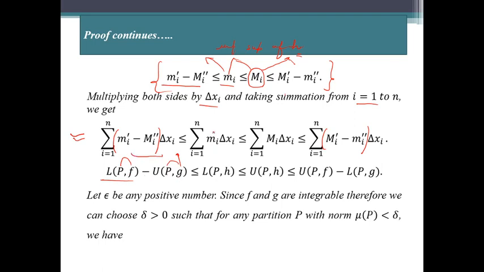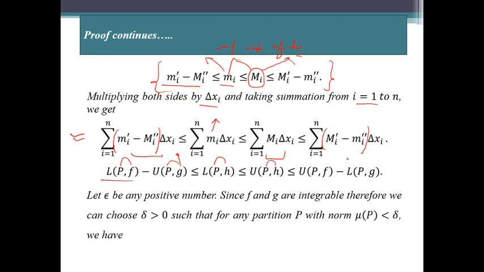This is the greatest lower bound of function h, so the summation of m_i del x_i will be the lower Darboux sum of function h. And similarly, this term gives us the upper Darboux sum of function h on the partition P.